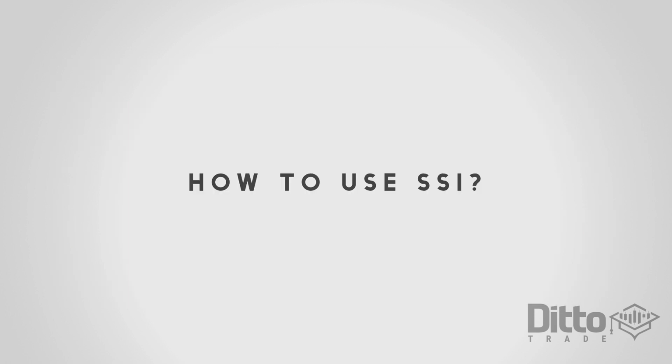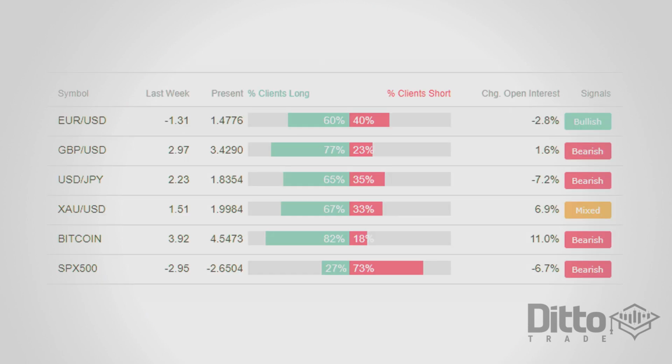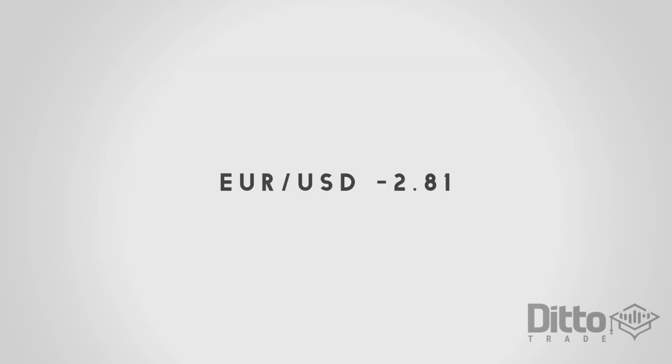Next, we look at how to use SSI positioning. The positioning statement of the Speculative Sentiment Index is one of the more utilized aspects of the report. As we discussed, this is where traders can observe the number of traders long in a pair versus the number of traders short in a pair. As we can see here, this pair is showing a current reading of minus 2.81. So for every one trader that is holding a long position in this pair, there are 2.81 traders that are holding a short position. Any reading that is a minus figure indicates a net short position in the pair, while readings that are above zero indicate that traders are net long in the pair.